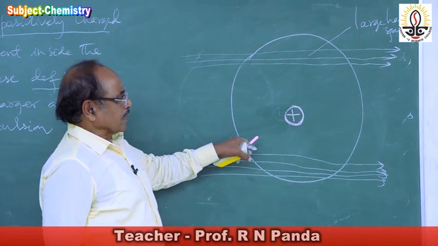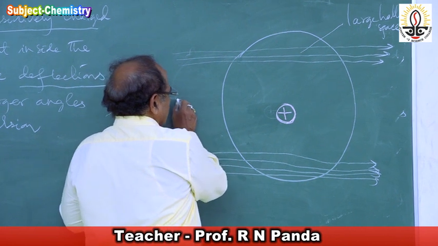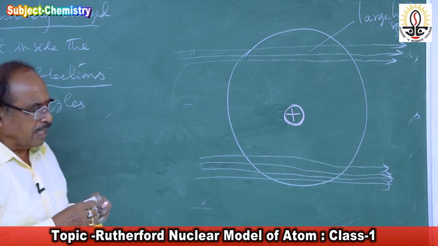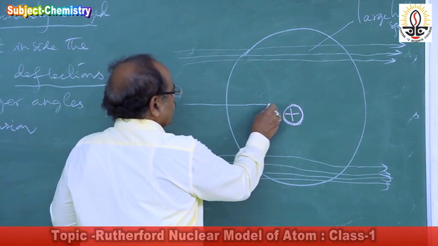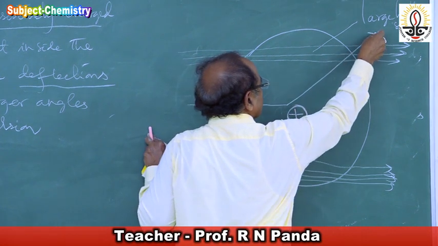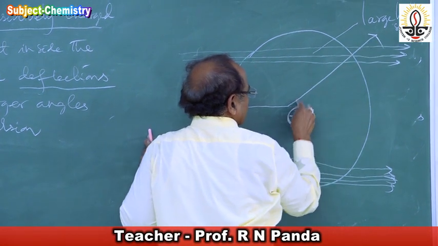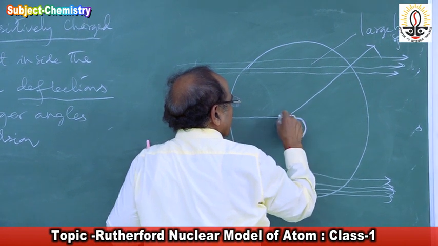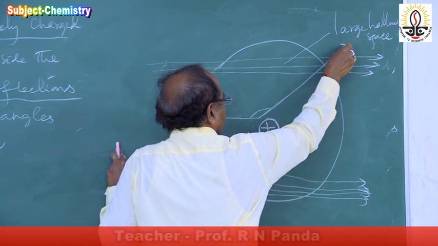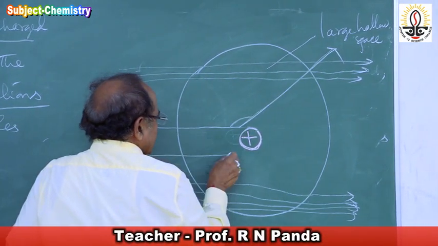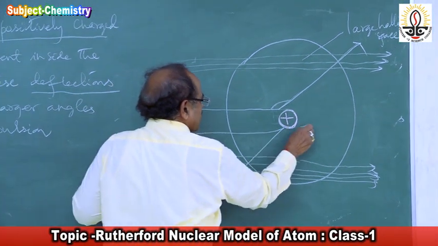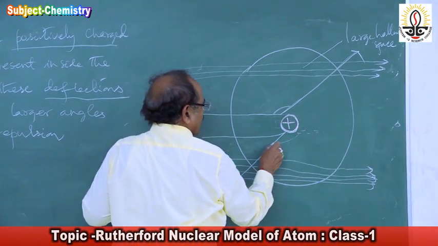And those alpha particles that come closer, suppose one alpha particle comes closer to this, then this will repel it. Hence it undergoes repulsion. It should have gone like this, but because of mutual repulsion, this is the angle of deflection, and it went like this. And for those that come still closer, the repulsion is more, so the angle of deflection is more.